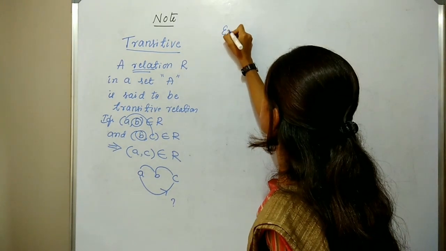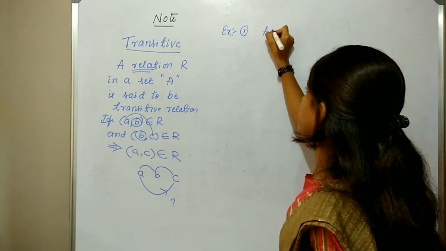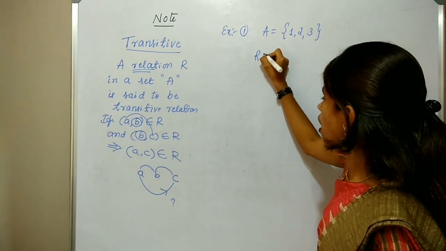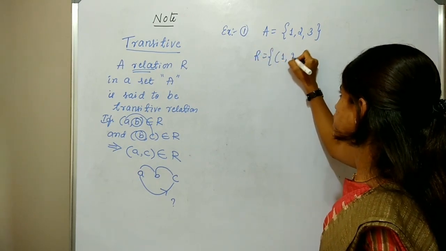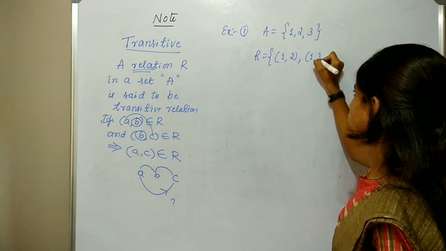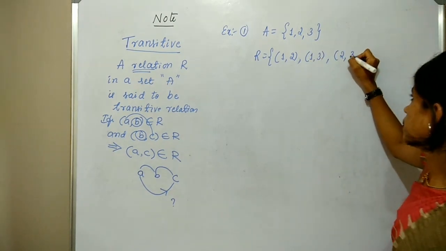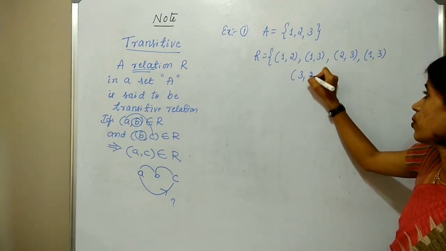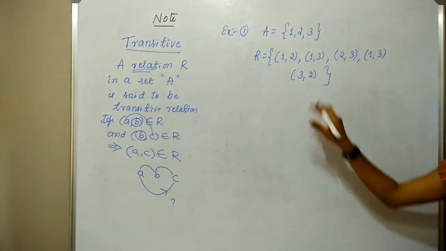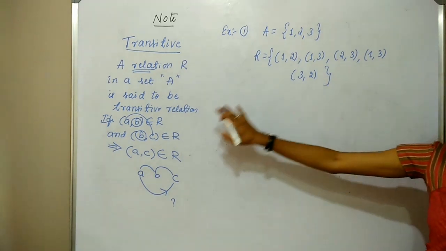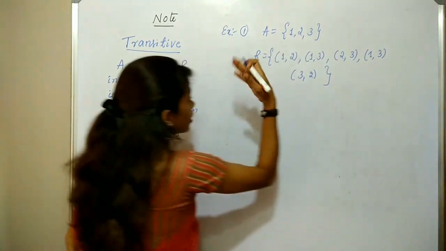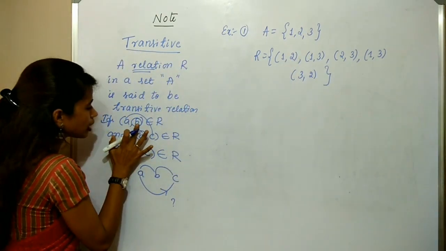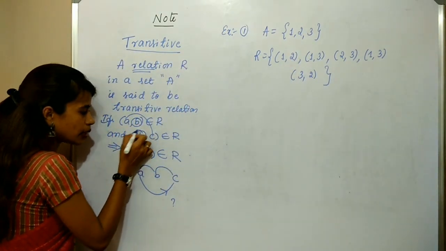So first example, here I am taking A equal to {1, 2, 3} and the relation R equal to {(1, 2), (1, 3), (2, 3), (3, 2)}, taking randomly. So is it a transitive relation? For the relation to be transitive, we choose two elements, namely (A, B) and (B, C). Here B is common.